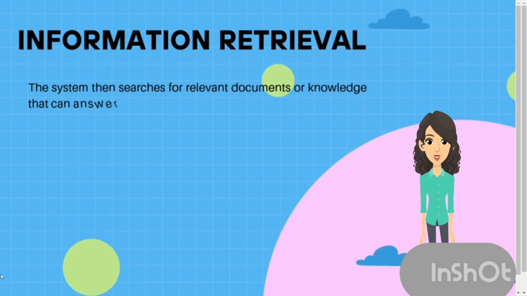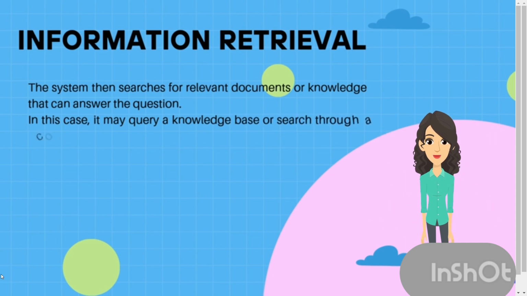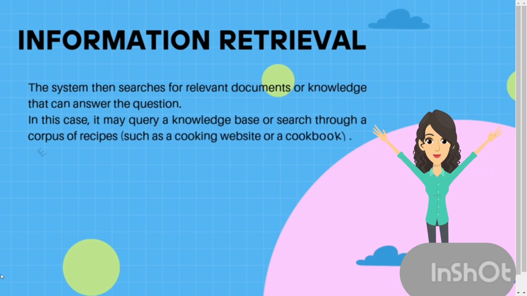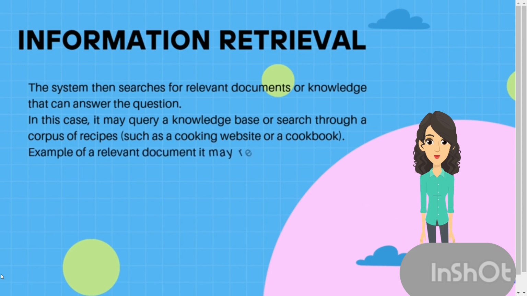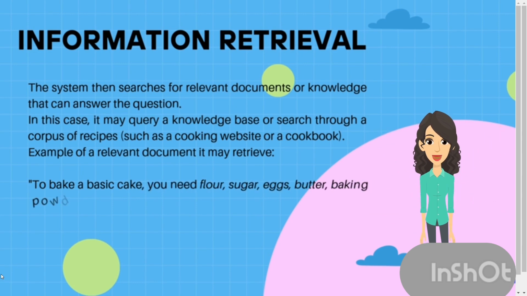Information retrieval. The system then searches for relevant documents or knowledge that can answer the question. In this case, it may query a knowledge base or search through a corpus of recipes, such as a cooking website or a cookbook. Example of a relevant document it may retrieve: to bake a basic cake, you need flour, sugar, eggs, butter, baking powder, and milk. Preheat the oven to 350 degrees F. Mix the dry ingredients, add the wet ingredients, pour into a greased pan, and bake for 30 minutes.